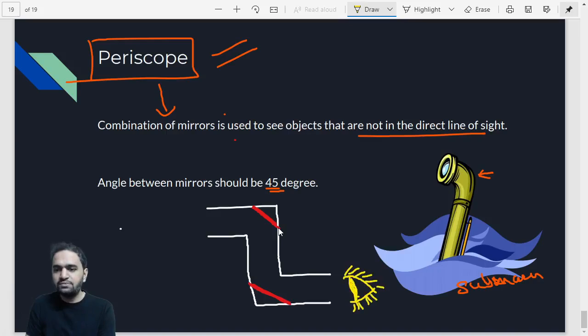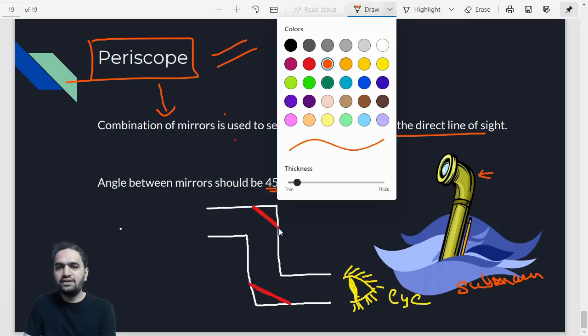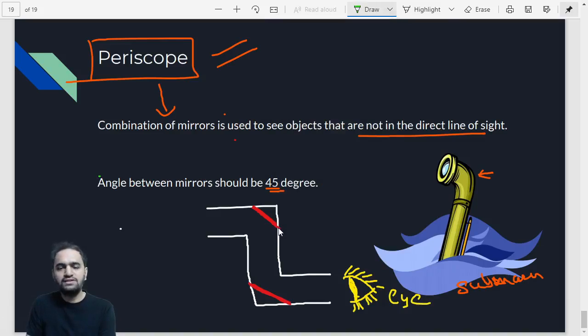The person is observing from this side, so you have to understand that the ray of light is going to come from this side. Whatever object that person wants to see, he just has to observe through the periscope.